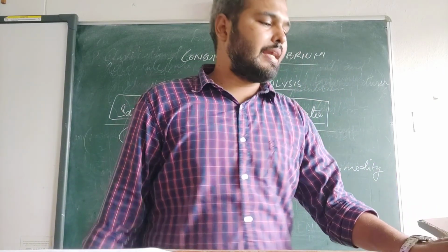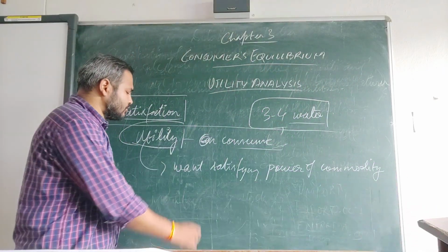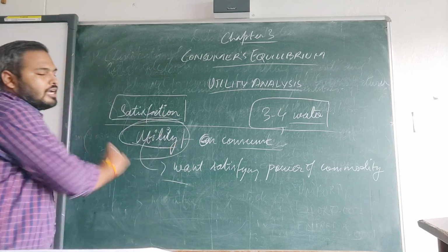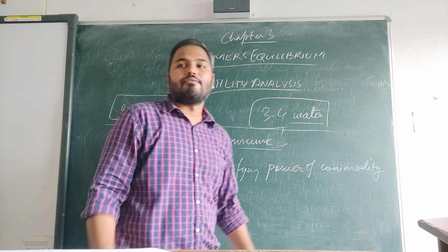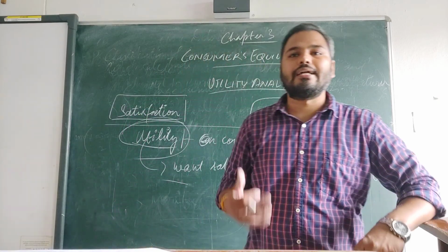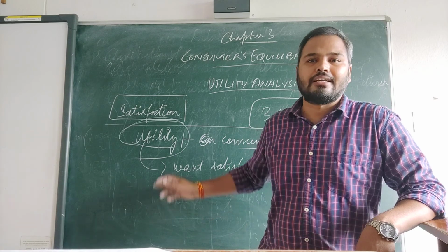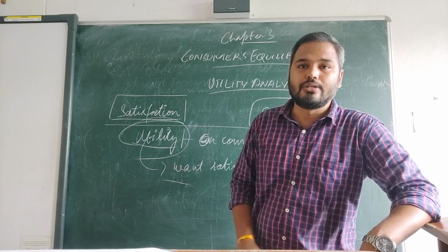So the want satisfying power of a commodity is known as utility. When you consume any product, it gives you some sort of satisfaction, and that satisfaction is known as utility.